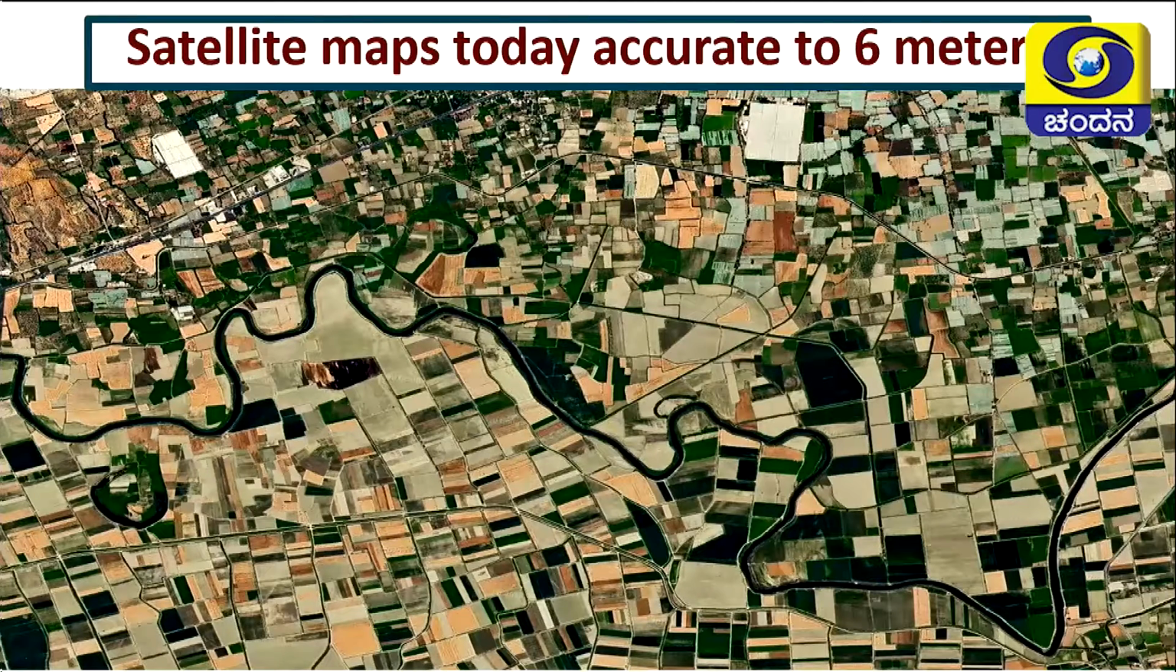Today's Google Maps or other maps, whatever they are, are accurate to 6 meters. So a 6 meter difference may be there, but still these maps are accurate. For security reasons only, they have made it a 6 meter difference, or else it would have shown everything that moves on the earth, I suppose.